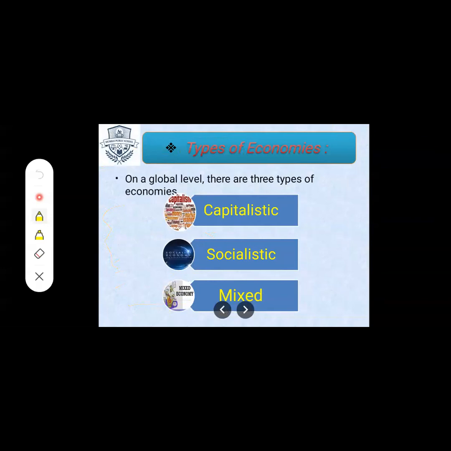Now till now we have learned about origin of economics, nature of economics, definition and scope of economics. Now we are going to see there are three types of economy. On a global level there are three types of economy: capitalistic, socialistic, and mixed economy.